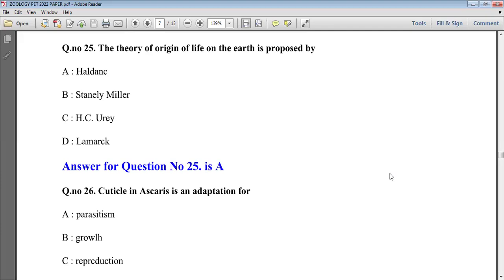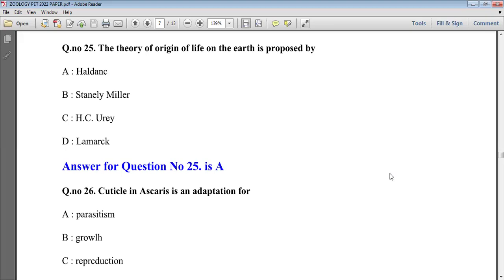This theory tells about living organisms coming for the first time from non-living matter, and that non-living matter he named coacervates and probionts. These names were given by Haldane for the non-living matter from which living organisms came for the first time on the earth.